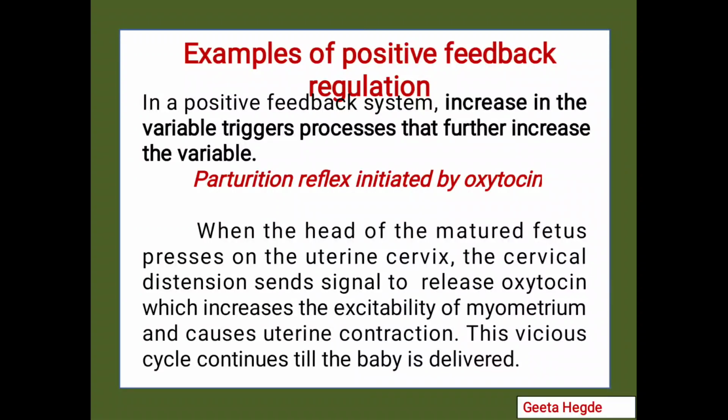When the head of the matured fetus presses on the uterine cervix, cervical distension leads to release of more and more oxytocin. This oxytocin increases the excitability of the myometrium, which leads to uterine contraction. So oxytocin is responsible for strong uterine contractions. These strong uterine contractions help to deliver the baby out of the mother's womb. And this vicious cycle will continue to act till the time the baby is delivered from the mother's womb.